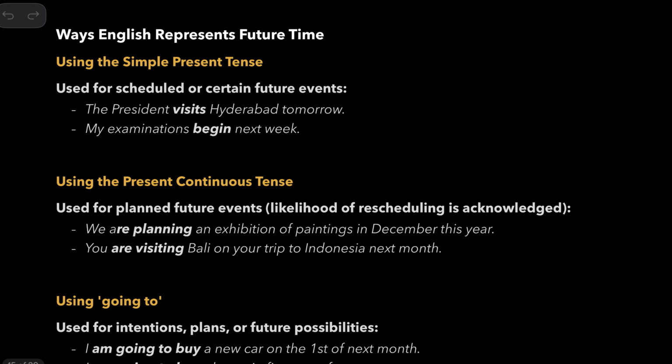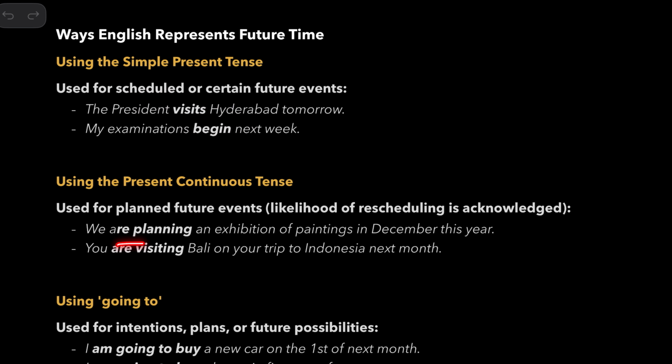Okay, so how to represent future times. Look at this: The president visits Hyderabad tomorrow. Here we are using simple present to talk about scheduled or certain future events. My examinations begin next week. So whenever you talk about some timetabled or scheduled events in the future, you can use present simple itself. You don't need to use will.